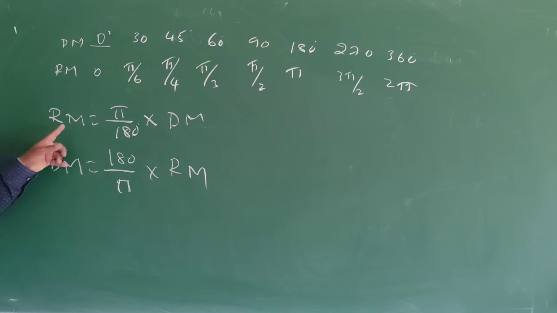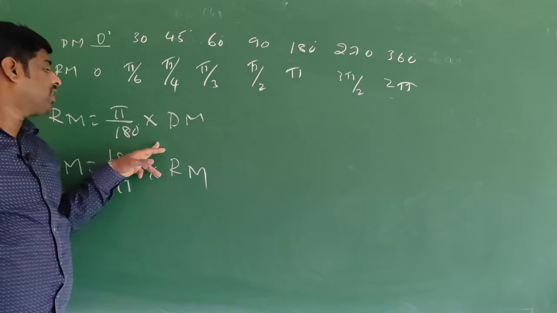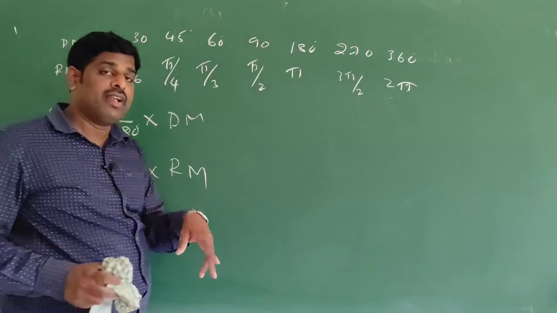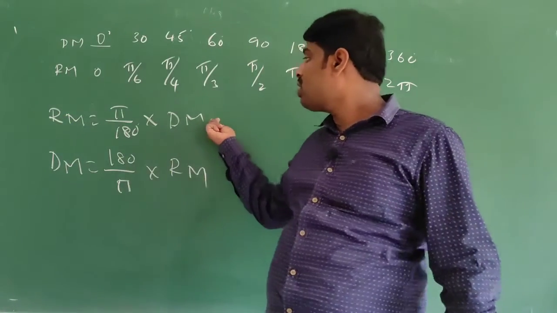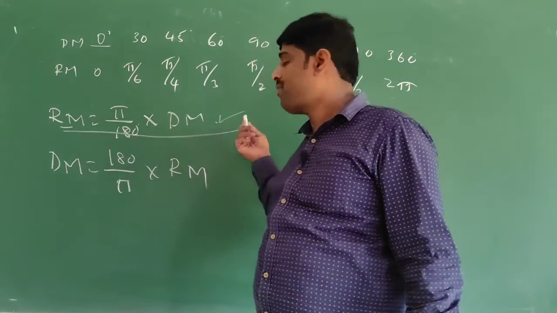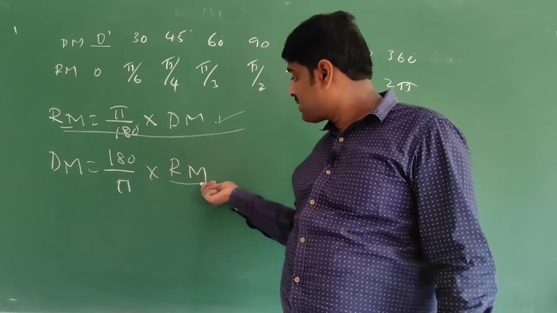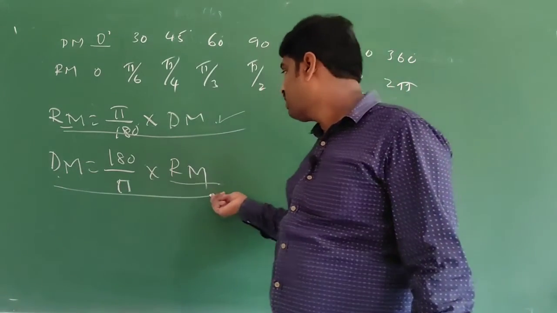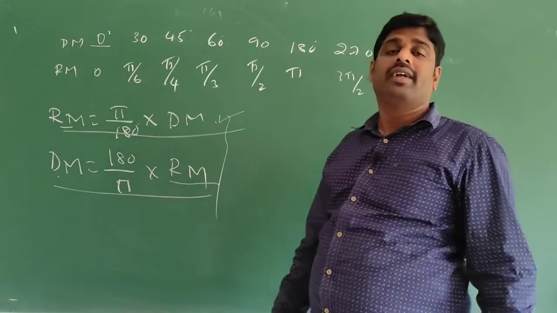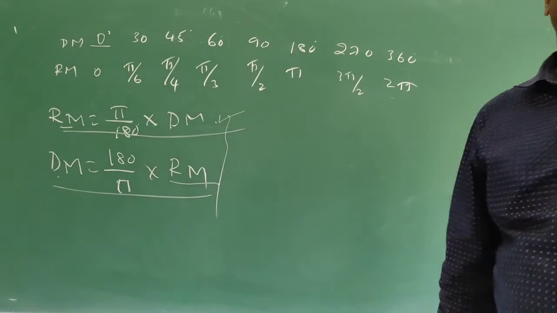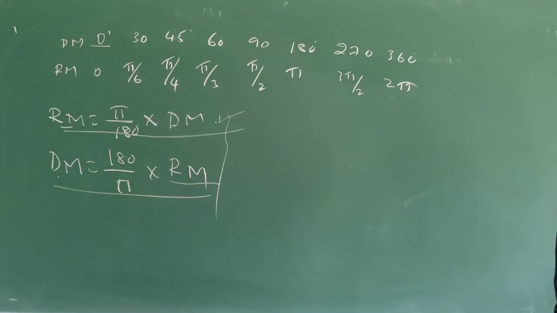That is, radian measure is equal to pi divided by 180 into degree measure, and degree measure is equal to 180 divided by pi into radian measure. When degree measure is given and you have to find radian measure, use this formula. When radian measure is given and you have to find degree measure, use this formula. So these are the relations between degree measure and radian measure. Already I discussed the problems of exercise 1.1.